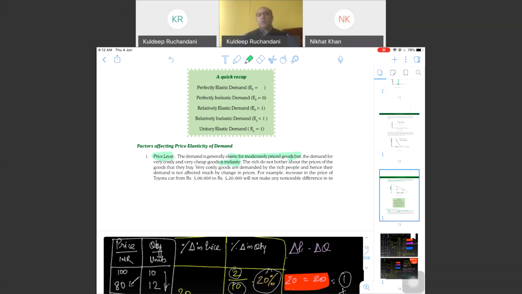So Mercedes, BMW, luxurious goods: the quantity demanded will have a very small impact due to change in prices. The reason is that a smaller section of people, the rich, consume it, so they will not really bother about the change in price. But for goods which are moderately priced or economical, we will see a big change in quantity demanded because of the change in price.